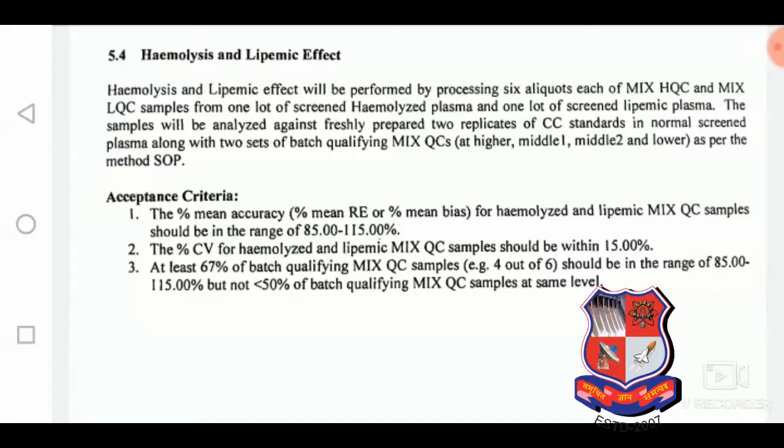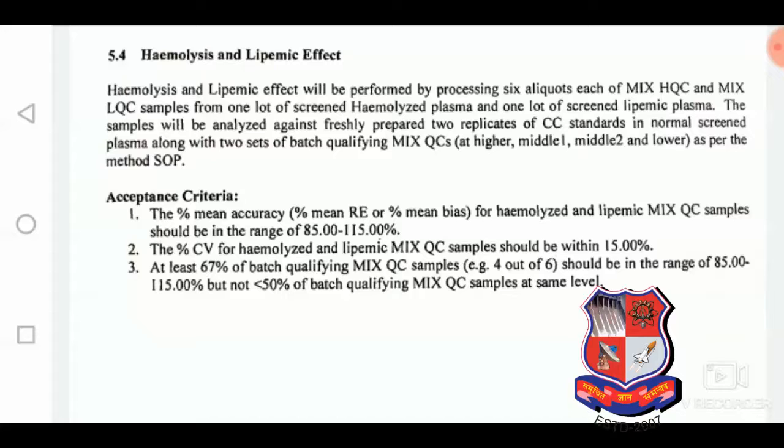Here the higher quality control and lower quality control are set according to the mean concentration obtained from the daily dose of that drug, and from that we get the spiking solution nominal concentration, that is HQC and LQC. In between them is the MQC, the middle quality control, which corresponds to the daily dose of doxorubicin.